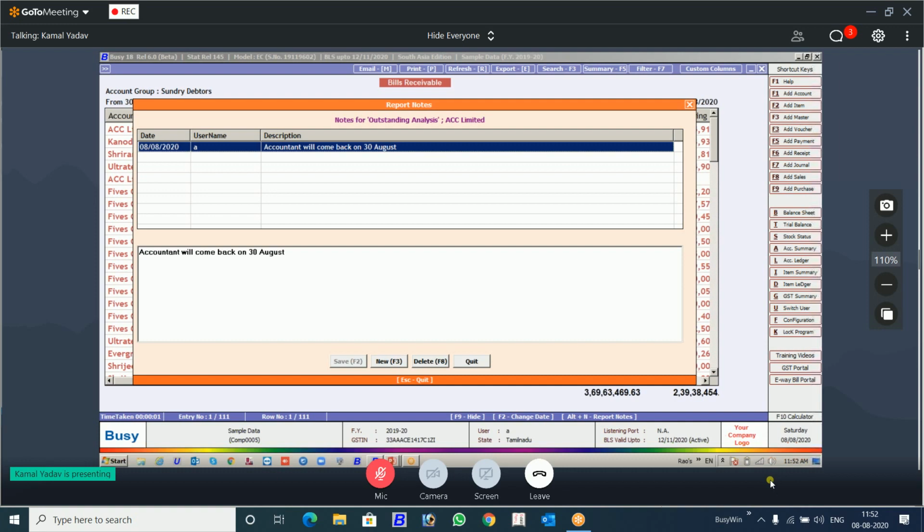In businesses, there is a practical requirement. The finance manager, or in a proprietary firm, the boss or the owner, gives the task to the account executives to call the people whose payment is pending one by one. They call the person, and whatever the person says, they write down in Excel or in a notebook. So there you are going to pitch this feature. There is no need of writing it in a notebook or Excel, all the data will be saved in Busy itself.